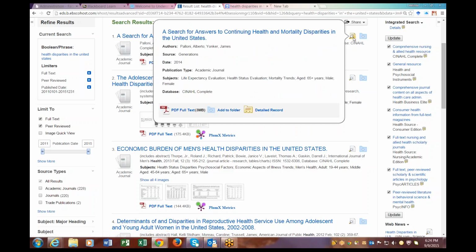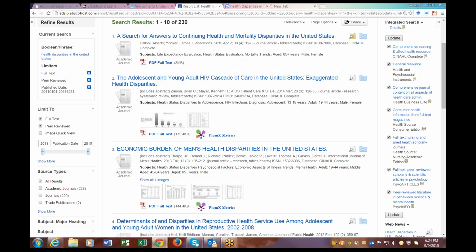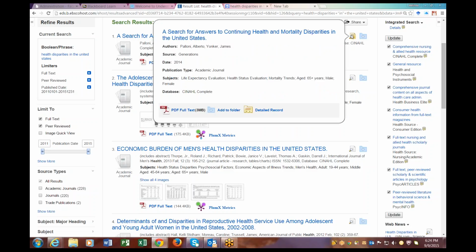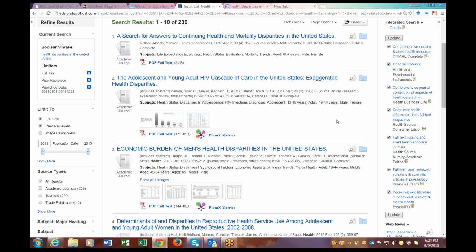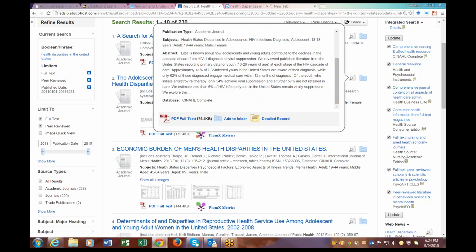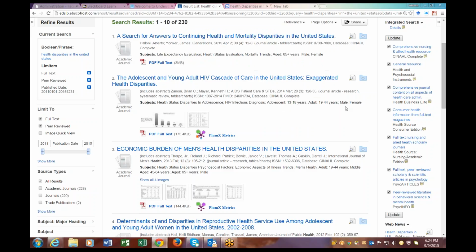Take your mouse and scroll over the magnifying glass and a little bit more information will populate about what this article is about. Now you all have to remember when you talk about the abstract. Remember the abstract, and that's normally what generally pops up here. The abstract is just a short version of what the article is about. So you can take a look at the abstract, and then you can figure out, hey, do I want this article or do I not?